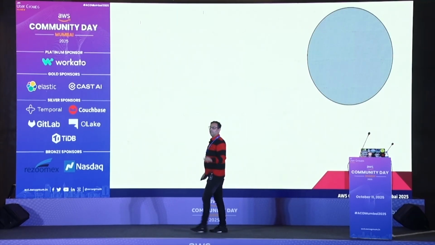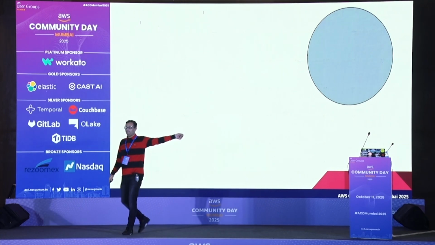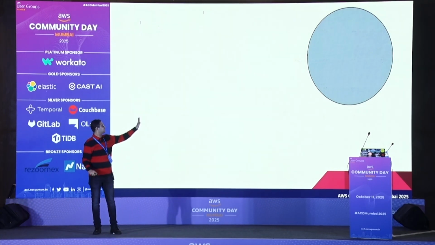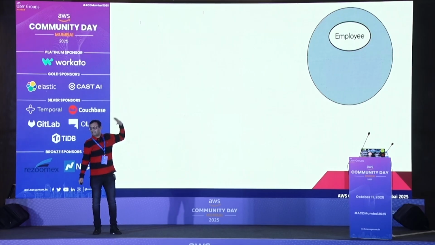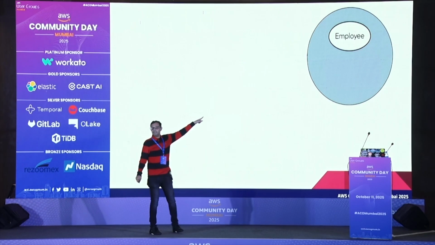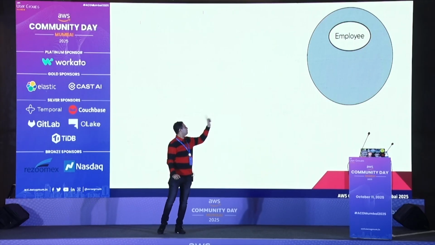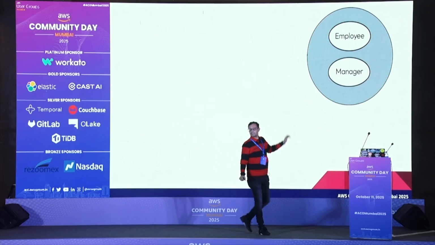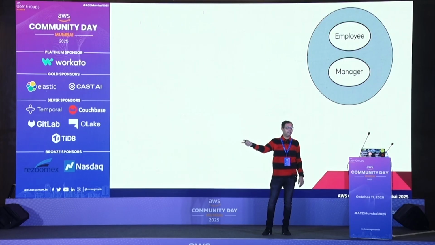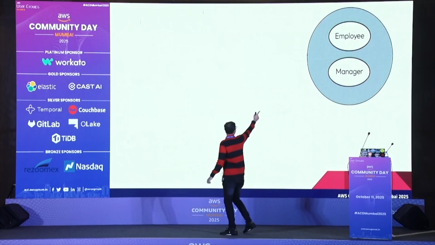So let's think of this. A node is represented as a circle. Each node is represented as a circle. I can put as many labels as I want. There is no restriction. So I'm putting an employee. So one person is an employee here. He is a manager. So I can have as many nodes as I want. So one guy is a manager, and a name.